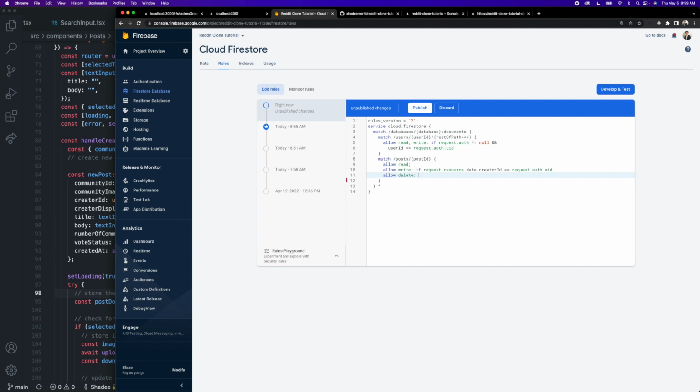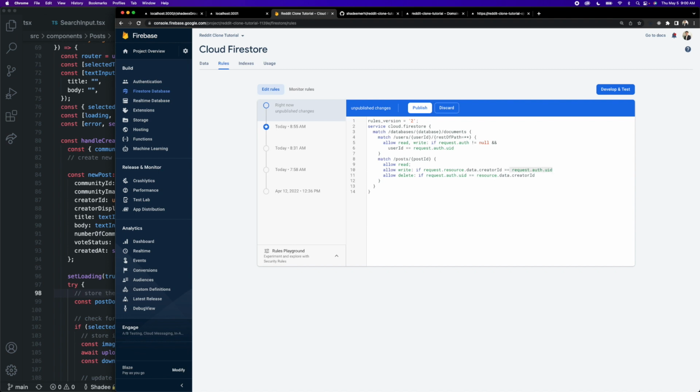And we only want to allow the deletion of posts if the user making the request, so request.auth.uid, is equal to the creator ID of the post resource that they are trying to delete. And the way we can access this resource is we can say resource.data.creatorID. So in the case of creating a post, when we are actually writing a document to the database and we are passing data with our request, we access that data through request.resource.data. In this case, we're accessing a resource that is already inside of our database, so it's not coming from a request. So we can access that just through that resource object here.